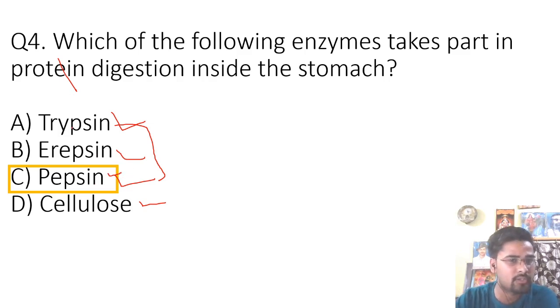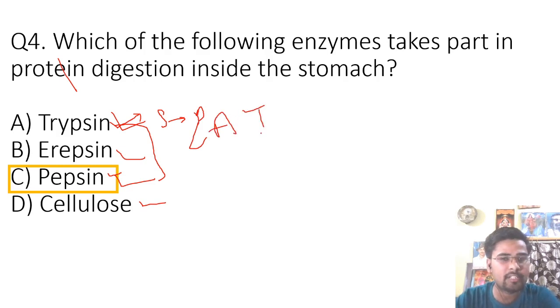And what about these 2, trypsin and erepsin? Trypsin helps in digestion of protein in the small intestine, in the duodenum part, after the secretion of pancreatic juice, because pancreatic juice has three enzymes that are lipase, amylase and trypsin.